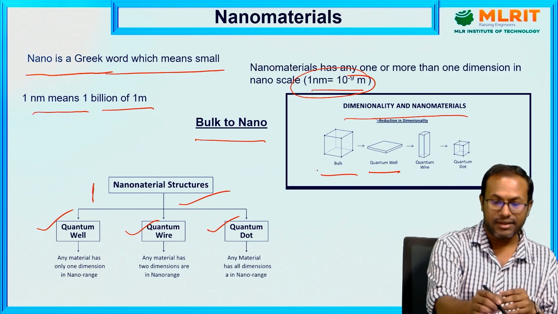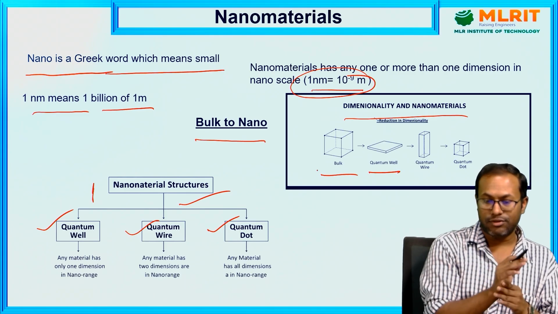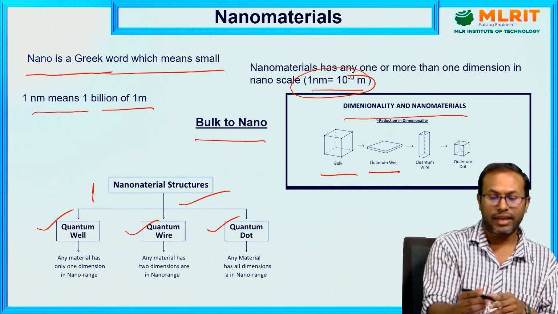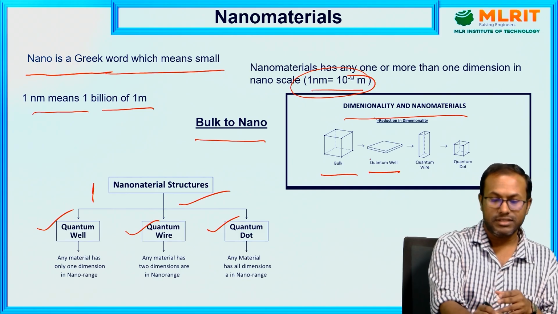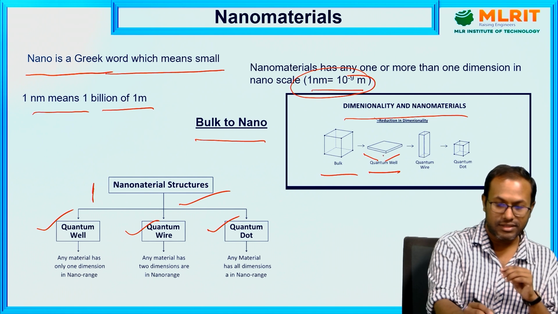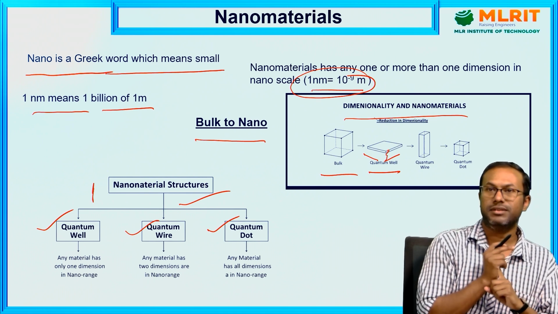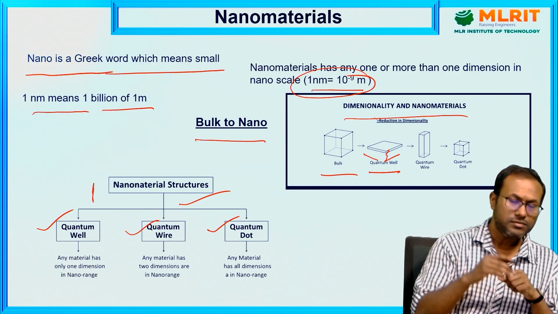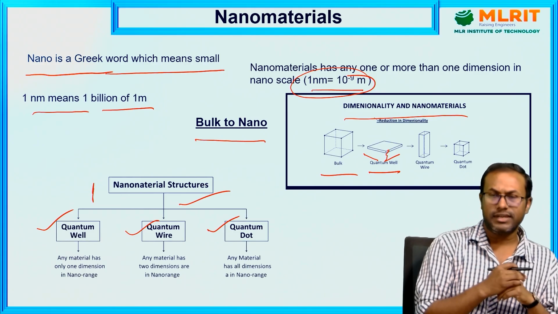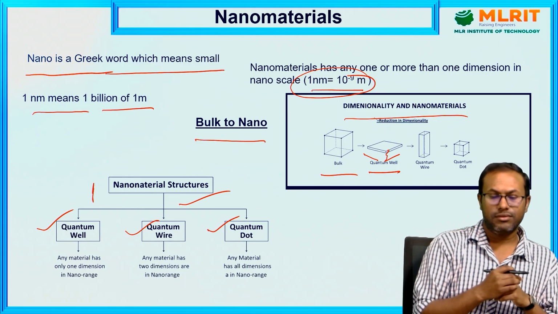It is a bulk material, and we are transforming it to nano size. Suppose these dimensions are in bulk range, but this one is in the nano range. So any one of the dimensions goes to the nanoscale, and that is called quantum well.